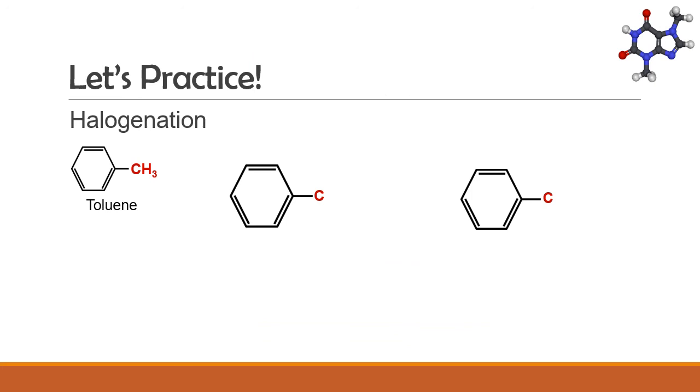Let's practice a substitution reaction involving an aromatic hydrocarbon. Here we have toluene undergoing halogenation. Toluene is a benzene-like compound with 1 methyl group attached instead of 1 hydrogen atom. For clarity, let's show the hydrogen atoms in methyl like so. We have 1 hydrogen atom here, 1 here, and 1 here.